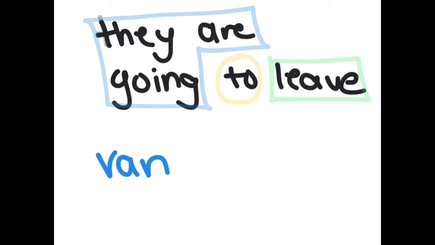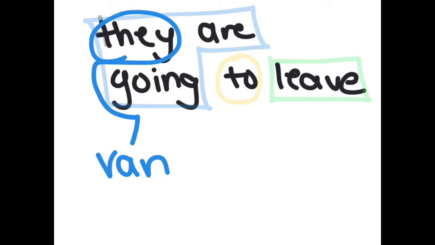So the answer for this one would be van, as that's the conjugation for they. Then we add the a, and then to leave, the infinitive for to leave in Spanish is salir. So it would be van a salir.